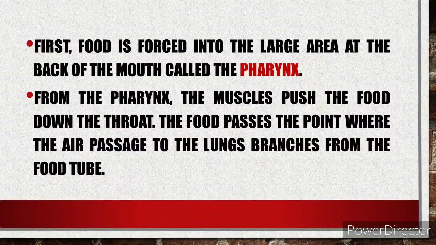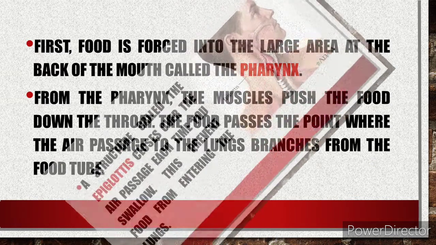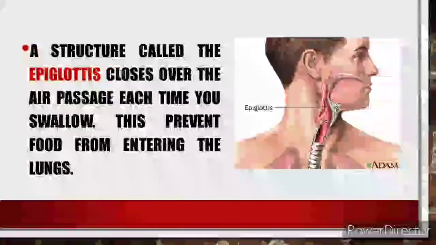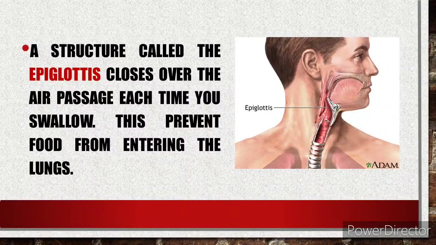First, food is forced into the large area of the back of the mouth called the pharynx. From the pharynx, the muscles push the food down the throat. The food passes the point where the air passage to the lungs branches from the food tube. A structure called the epiglottis closes over the air passage each time you swallow. This prevents food from entering the lungs.